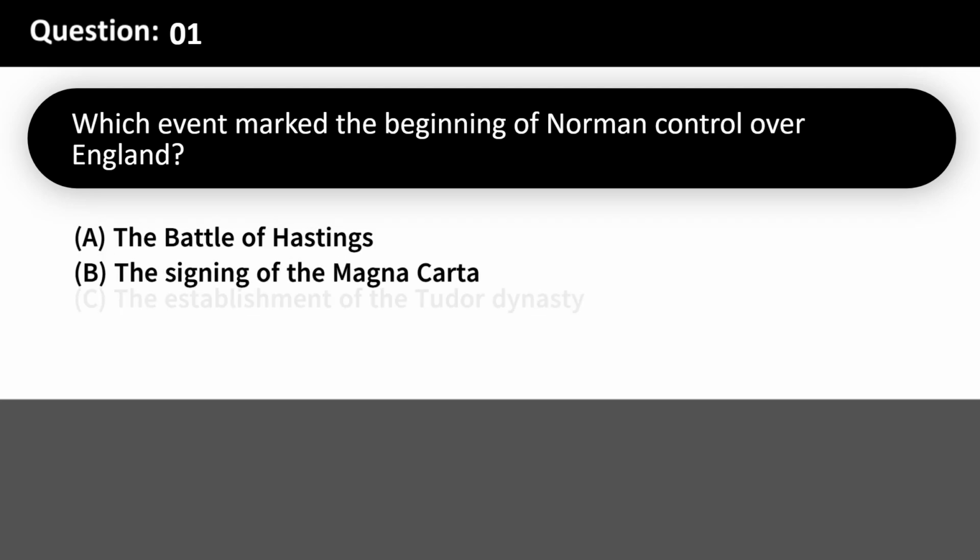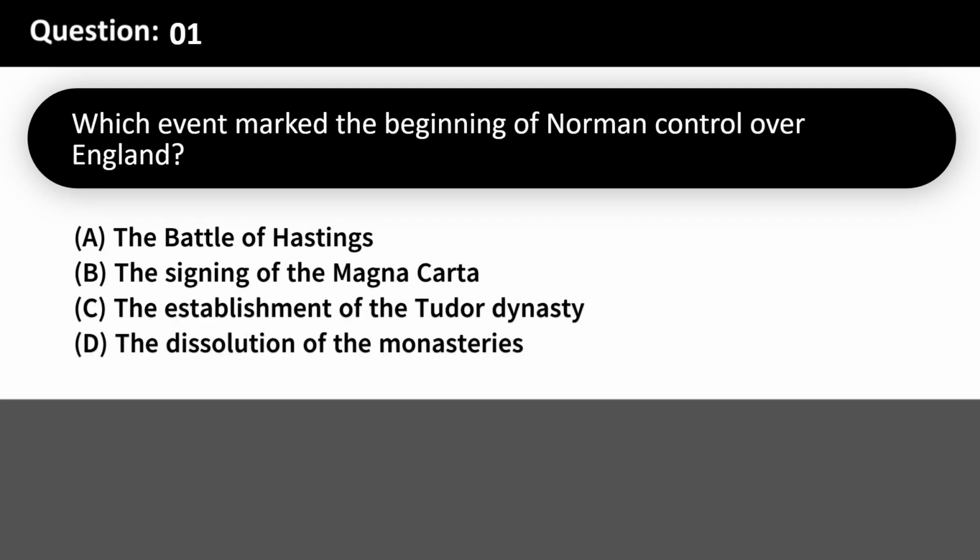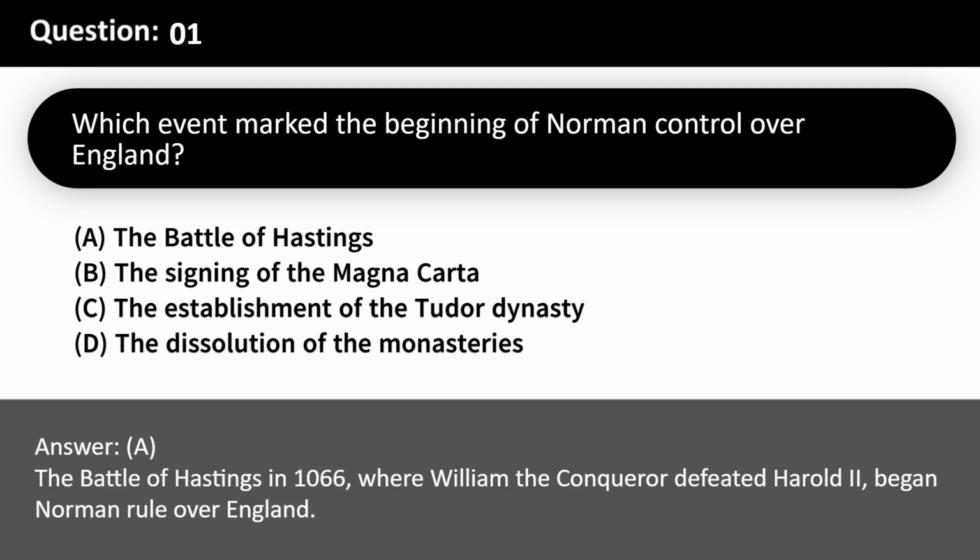Which event marked the beginning of Norman control over England? A. The Battle of Hastings. B. The signing of the Magna Carta. C. The establishment of the Tudor dynasty. D. The dissolution of the monasteries. Answer: A. The Battle of Hastings in 1066, where William the Conqueror defeated Harold II, began Norman rule over England.